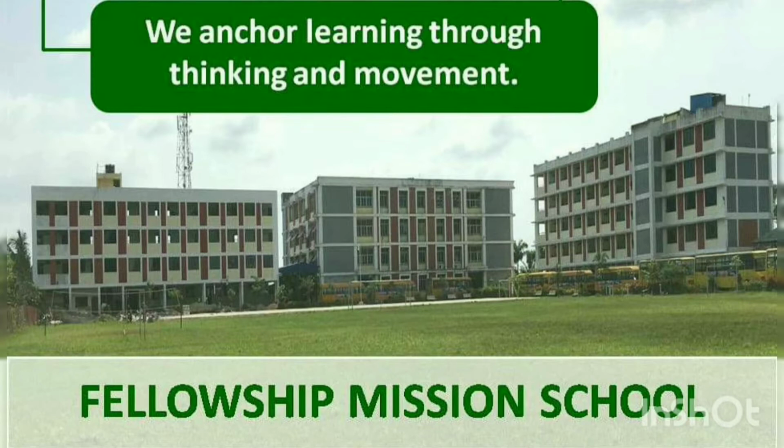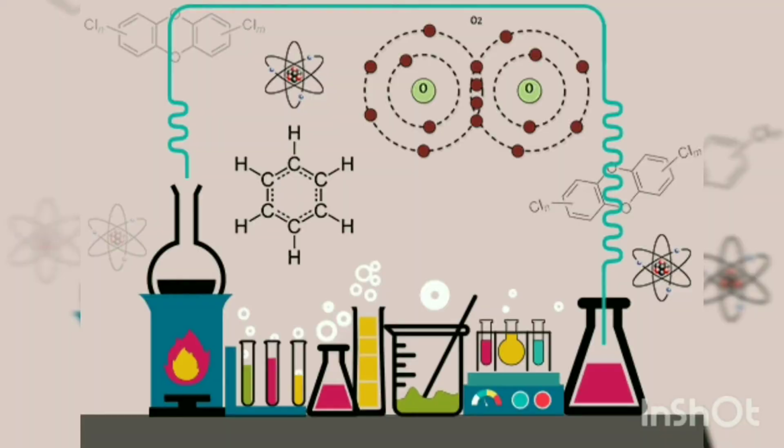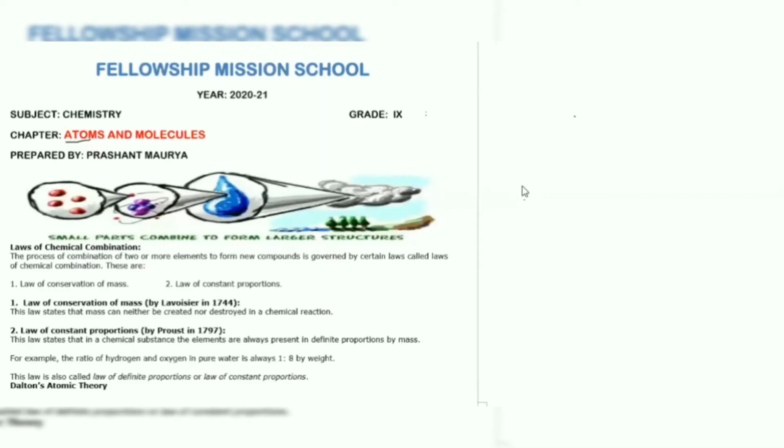Today we are going to start with the third chapter of chemistry. So welcome to the chapter Atoms and Molecules. In the previous chapters we have studied about matter, where we classified matter into pure and impure substances.